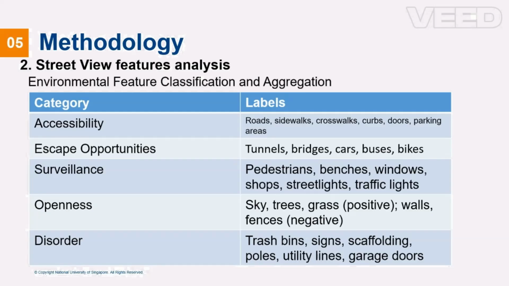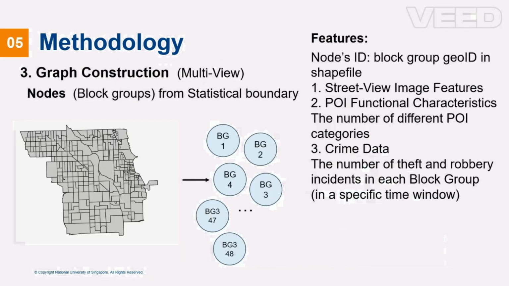To analyze crime patterns, we constructed a graph. Nodes represent block groups from statistical boundaries. Each node has features including Street View image features, which include the basic proportion of each feature and aggregated features, and POI functional characteristics, which is the number of different POI categories. And the crime data, which is the number of theft and robbery incidents in each block group.